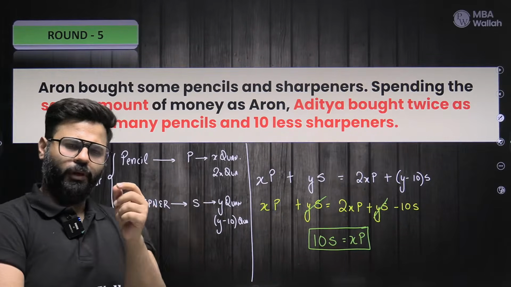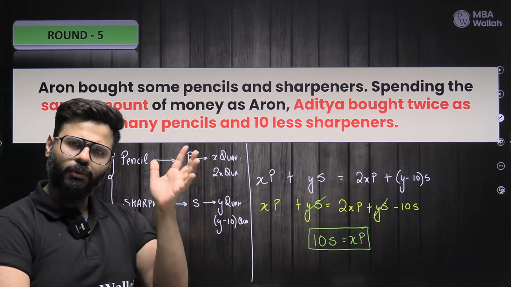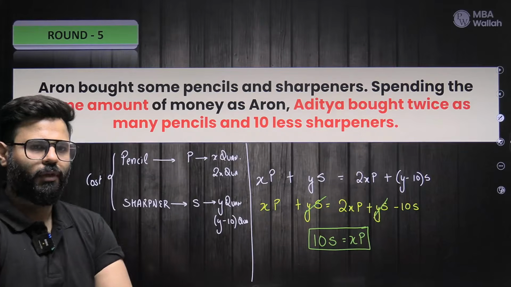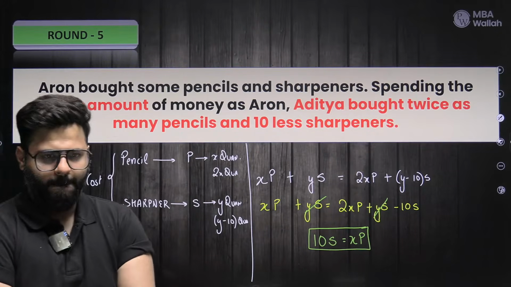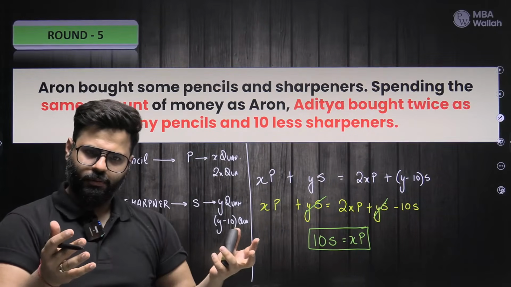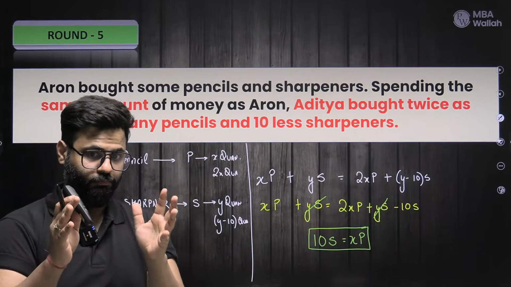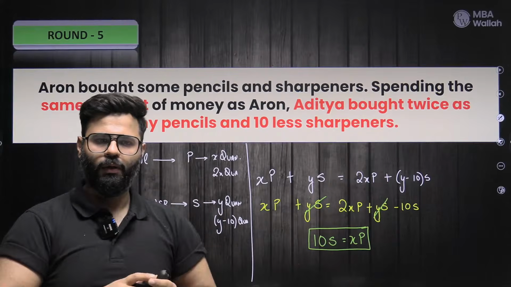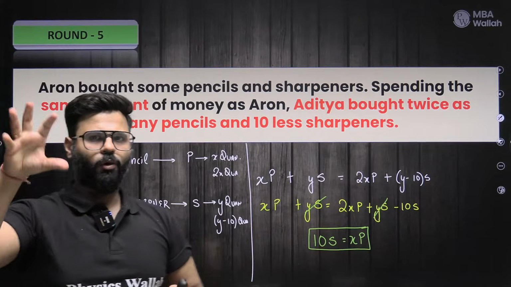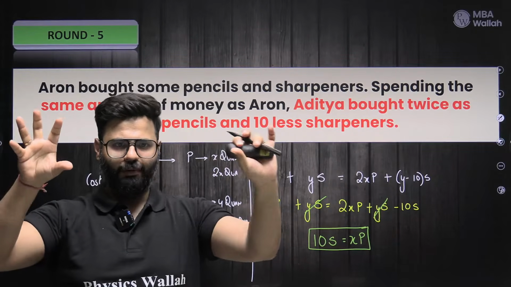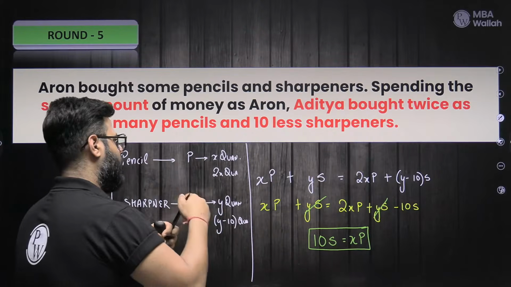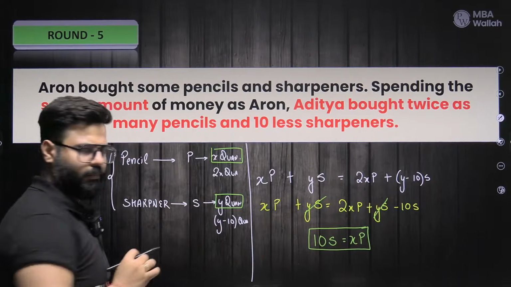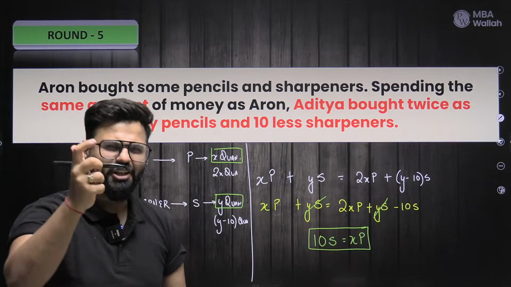Now, before even going further ahead, can you think that I would have got this equation straight away? Suppose, think, look very carefully, very focused. Suppose we are the person, we bought X pencils and Y sharpeners. Right? Now think, we changed our mind.